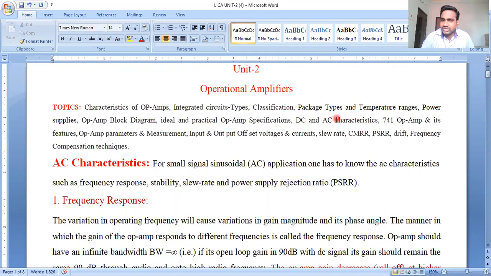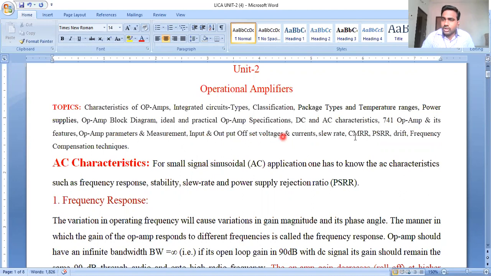How can we compensate them? And next we discussed the IC 741 operational amplifier. We discussed operational amplifier parameters and measurement. We discussed input offset currents, output offset currents, input offset voltage, output offset voltage.